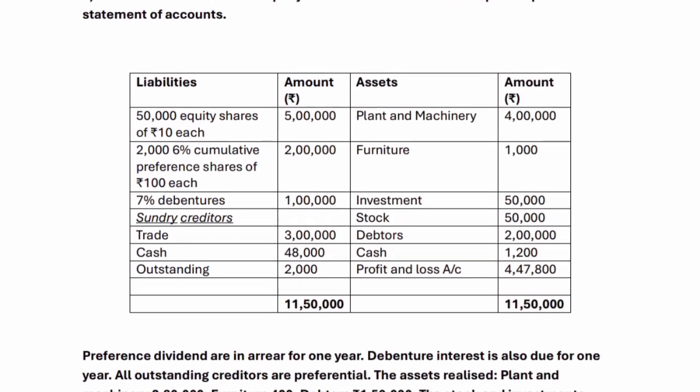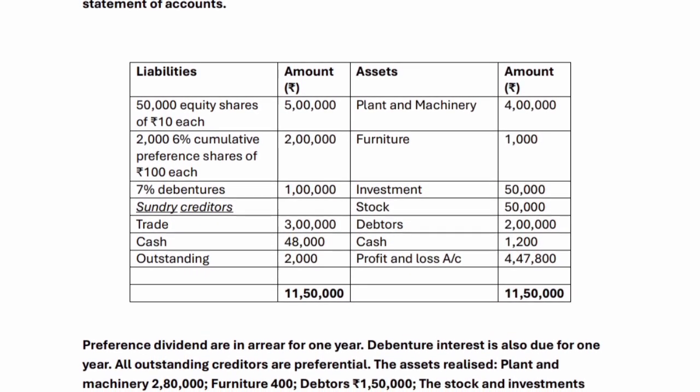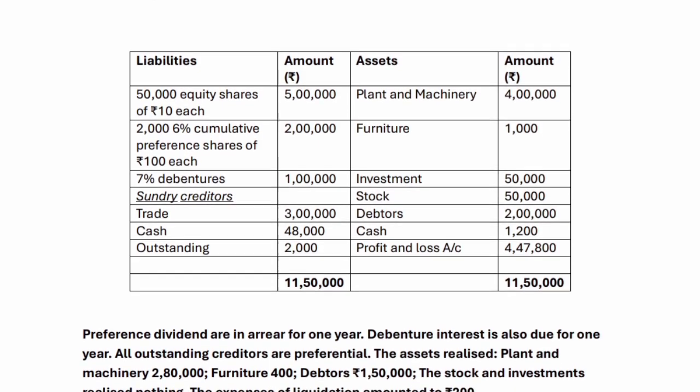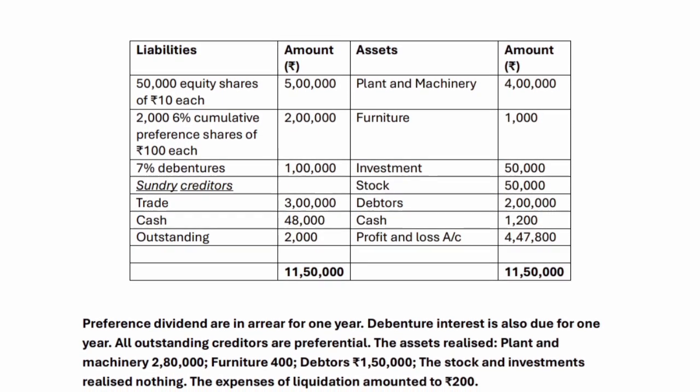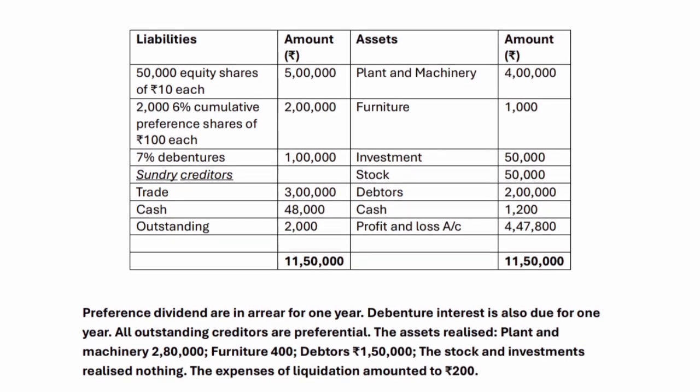Further in adjustments it is provided that preference dividend is in arrear for 1 year. Debenture interest is also due for 1 year. All outstanding creditors are preferential.